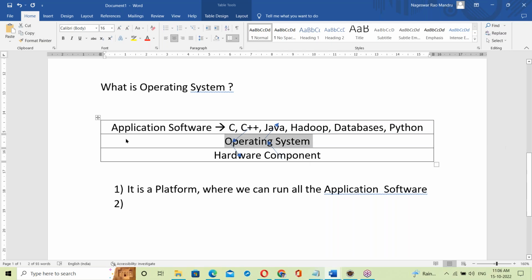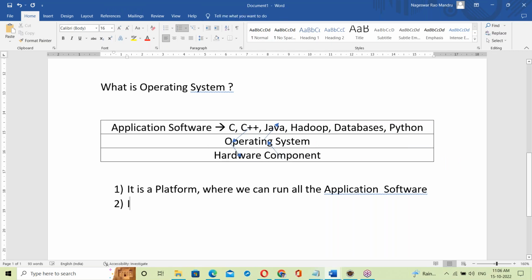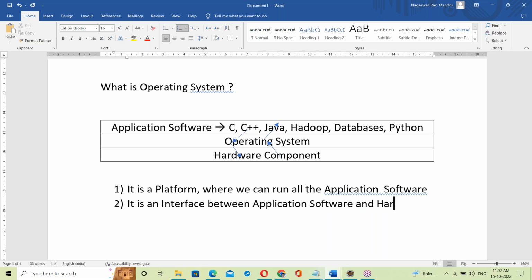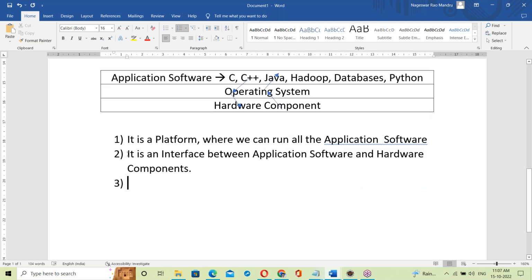It's an interface between application software and hardware components.